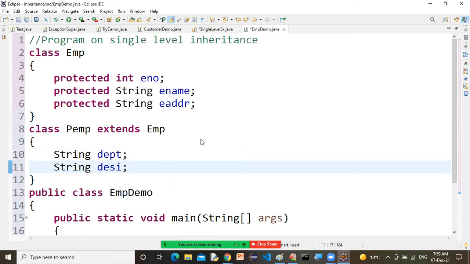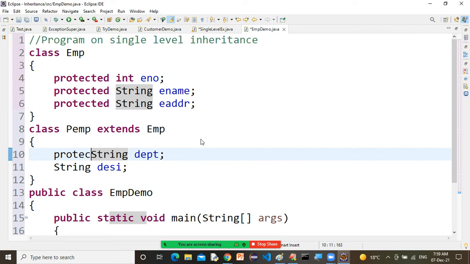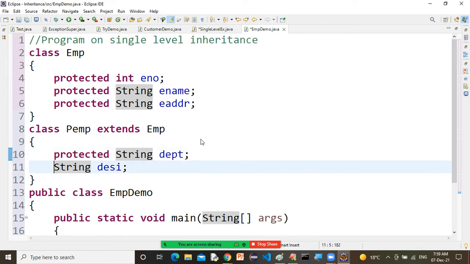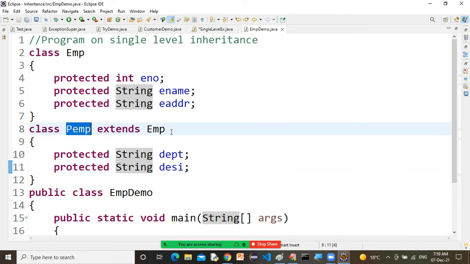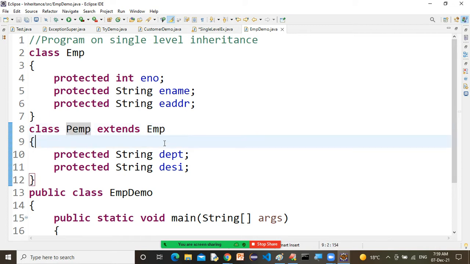Even those variables you can declare as protected. So if anyone wants to inherit your permanent class in future, they can happily access these department and designation variables. So better to declare this protected. It is not required right now, but let's say in future some manager wants to inherit the permanent employee class. That time it would be helpful.